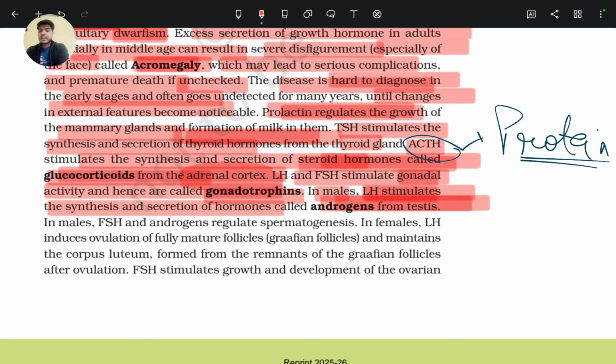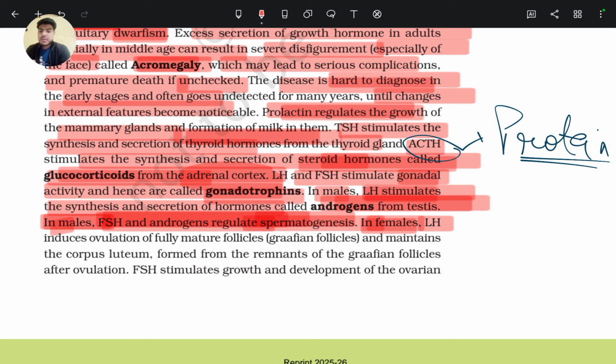from the testes in case of males. Androgen is formed by luteinizing hormone, and androgen with follicle stimulating hormone regulates the spermatogenesis process, or the process in which sperm is formed.